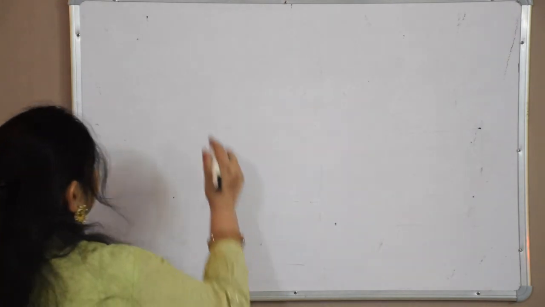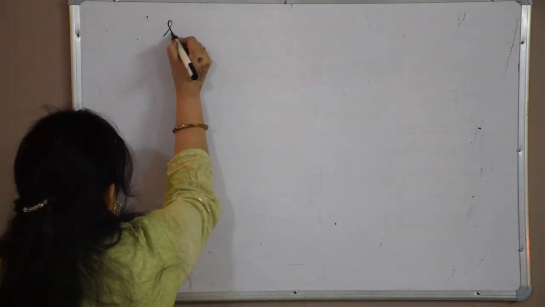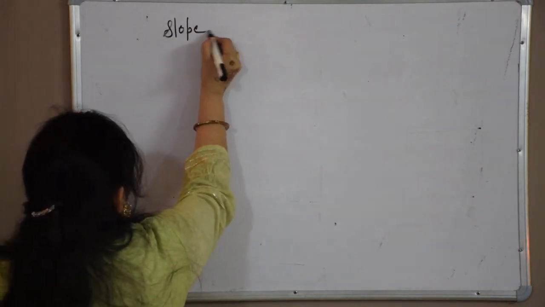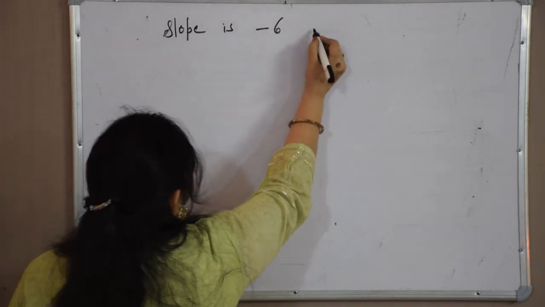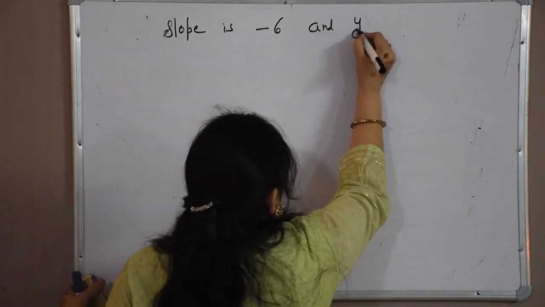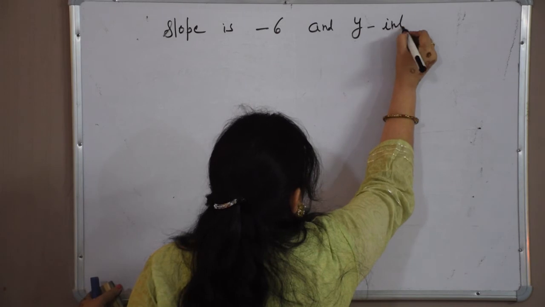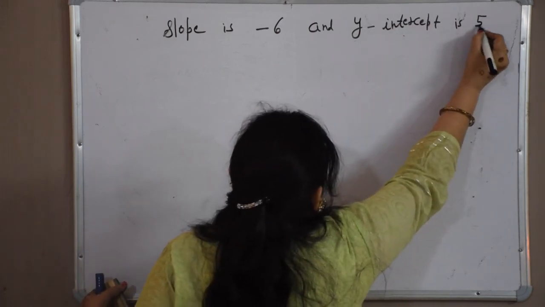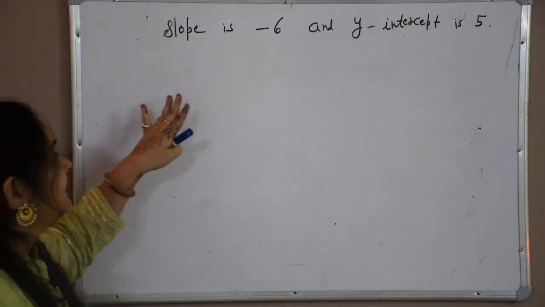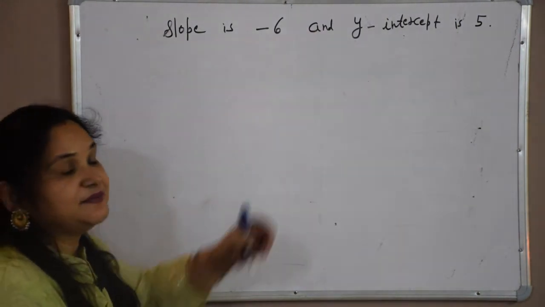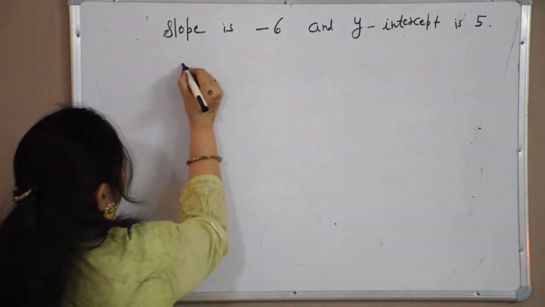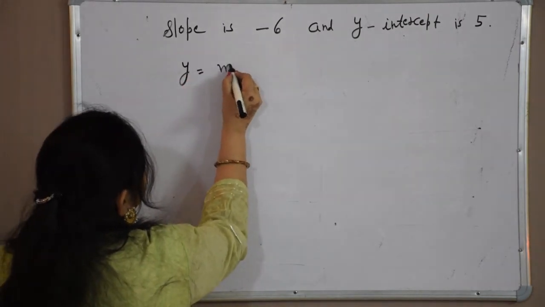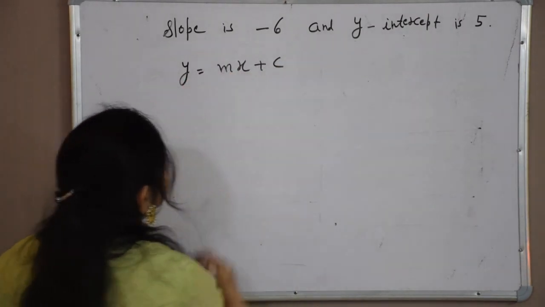Now we have to find the equation of a line whose slope is -6 and y-intercept is 5. Slope is given, y-intercept is given, and we know the equation of such a line is y is equal to mx plus c. This you have to remember.